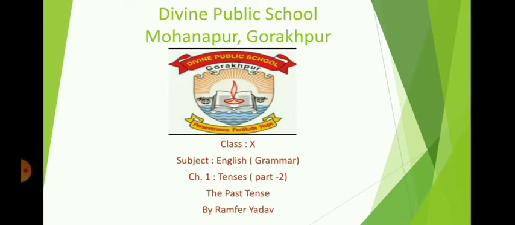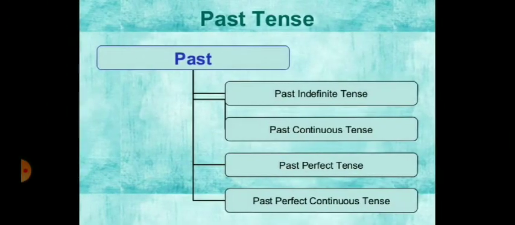Today in this video we are going to study the second part of the verb tenses, that is the past tense. Now my dear students, let us try to understand the forms, aspects and structures of past tense.